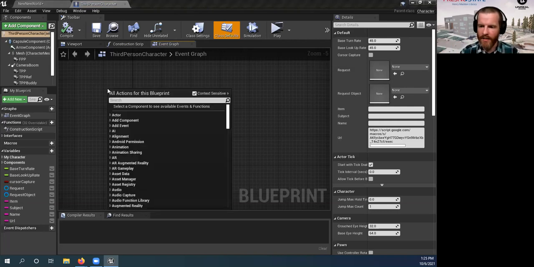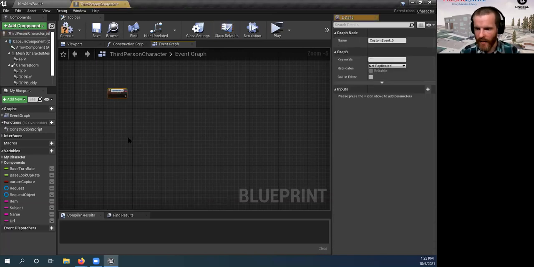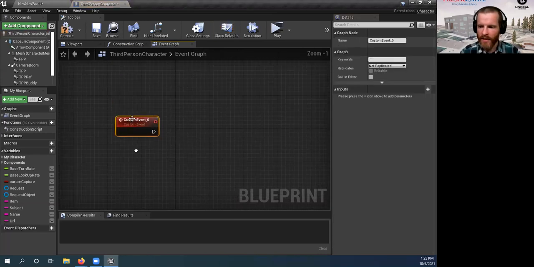You'll see it's all node-based, so it's very easy to use. We're going to add a custom event. That means just something that we can tell this to do later when we want it to. We're going to call it reference details. All right.